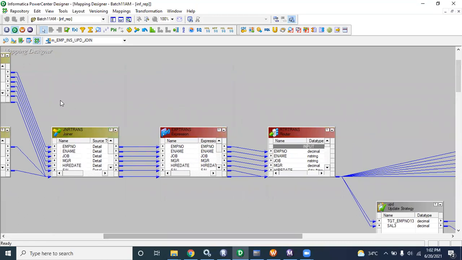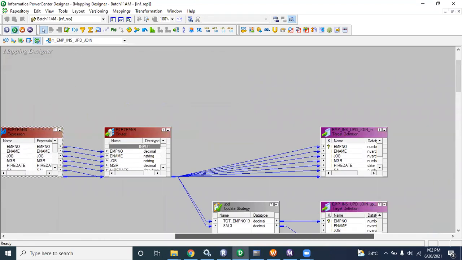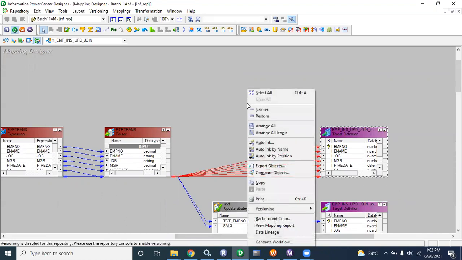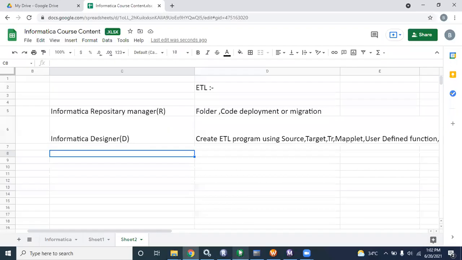All those pictorial formats are transformations. This is the source, from here onwards all those are transformations, and at the end you can use the target. Initially we will create only the source, target, and those things. So this is all about the designer.